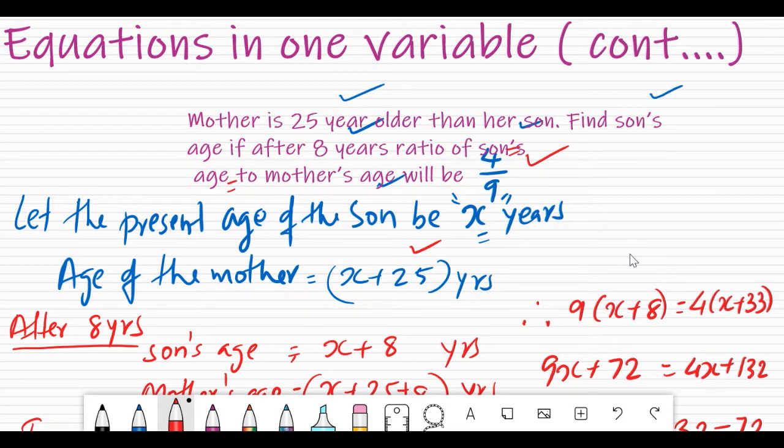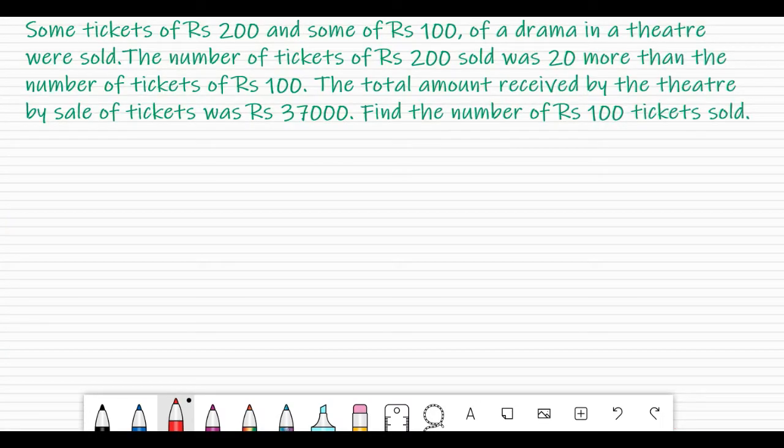Okay, we can consider another example now. I will bring the question over here and try to explain how it can be solved. Here is another situation, again from your textbook. Some tickets of rupees 200 and some tickets of rupees 100 of a drama in a theatre were sold.